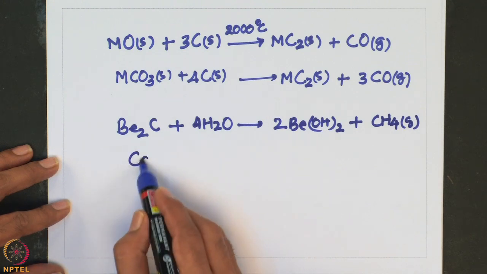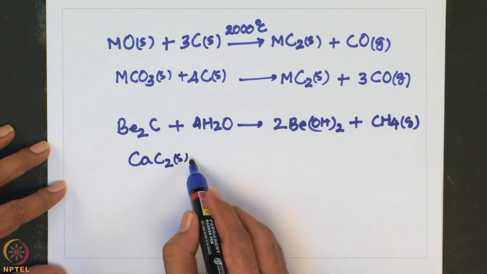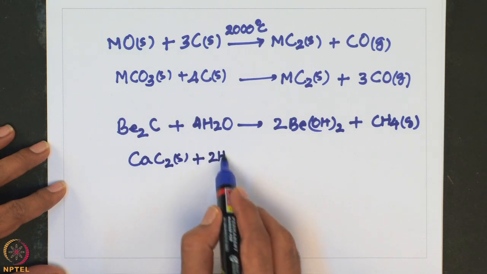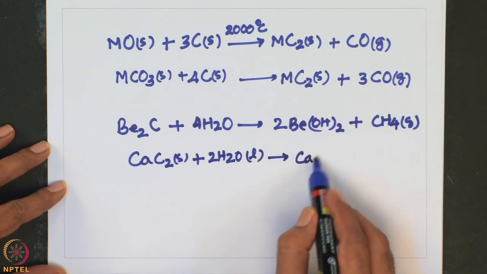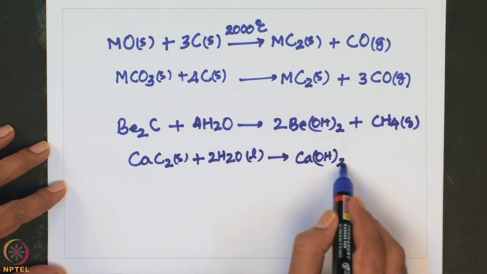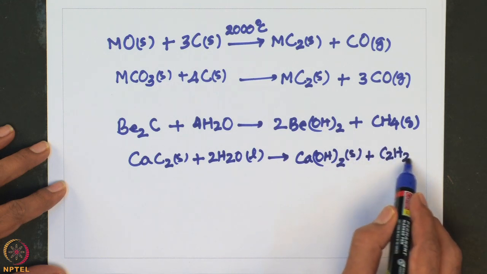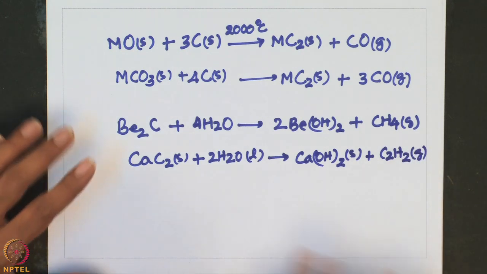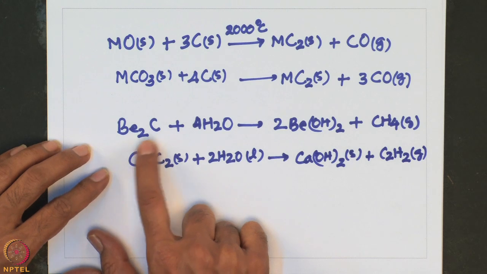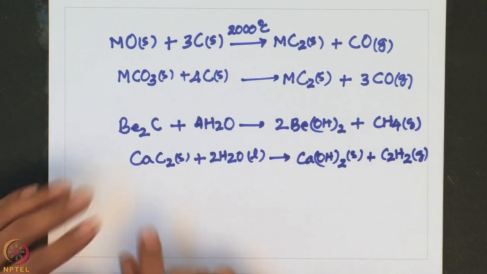Whereas in the case of other carbides such as calcium carbide, it also gives calcium hydroxide, but it gives acetylene instead of ethane. Okay. So, this is a difference. So, it forms beryllium carbide of this type, whereas calcium carbide preferably in this composition.